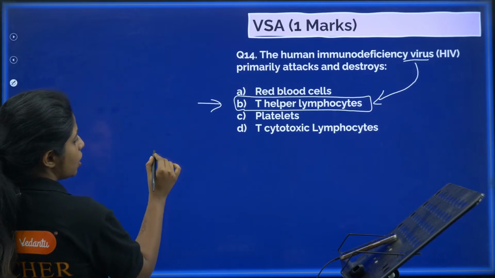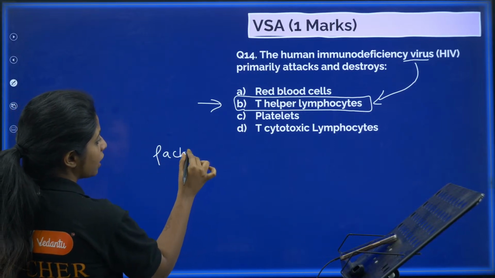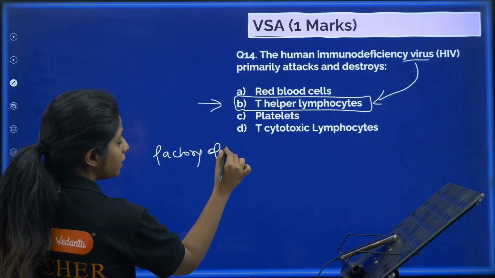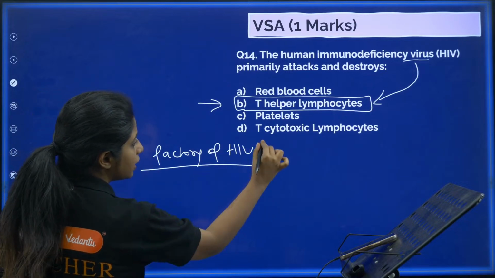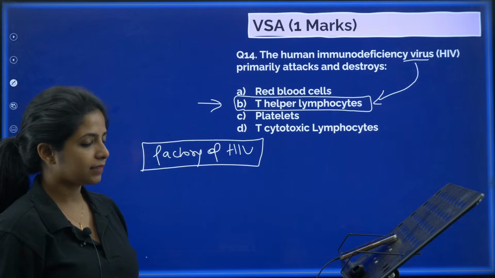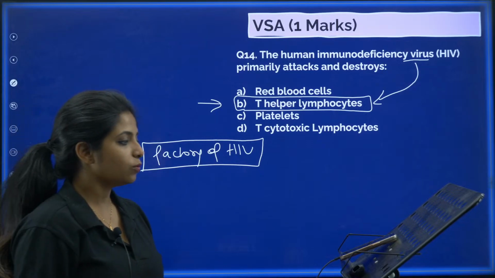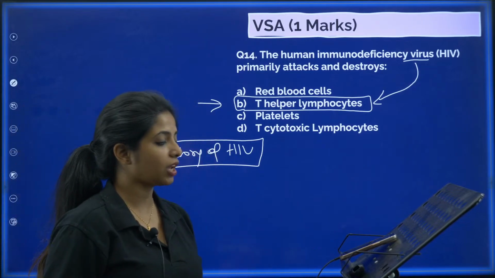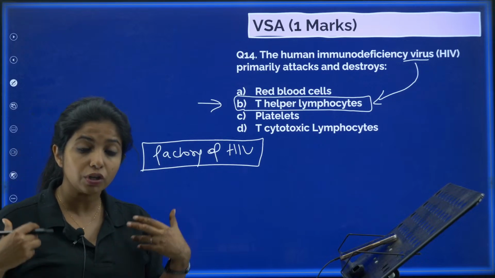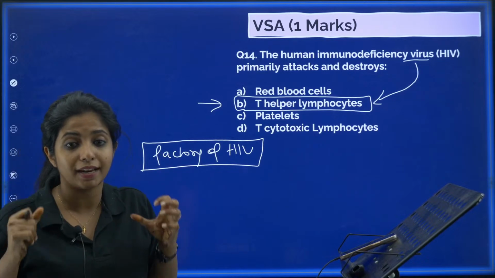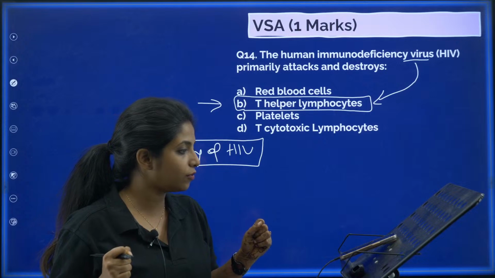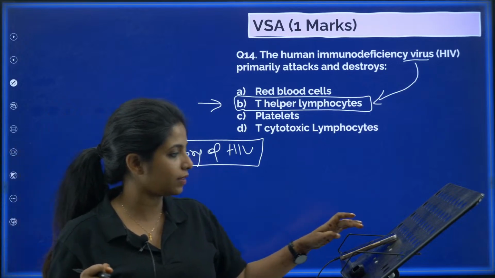The question is, what is the factory of HIV? Which cell is known as the factory of HIV? Given in your NCERT. You should be knowing this answer as well. Which cell is the factory of HIV? That means HIV viruses are being produced in high amount in this particular cell. Which cell is the factory of HIV?